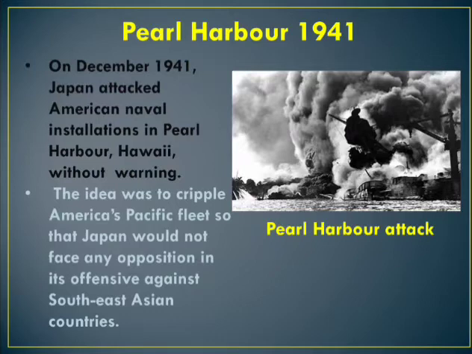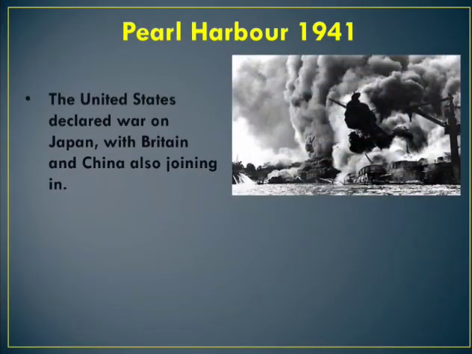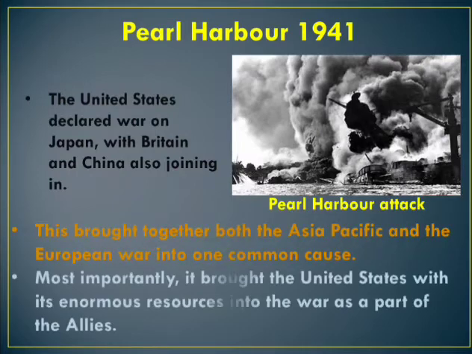So in December 1941, Japan attacked the American naval installation at Pearl Harbor, Hawaii, without any warning. The idea was to cripple the American Pacific Fleet so that Japan could not face any opposition in its offensive against the Southeast Asian countries. Many battleships and numerous fighter planes were destroyed. So the United States declared war on Japan, with Britain and China also joining.